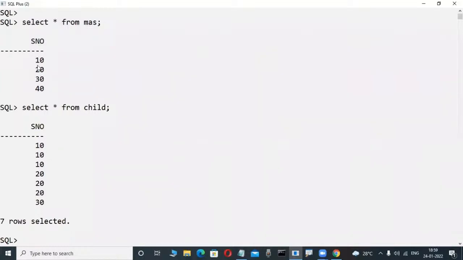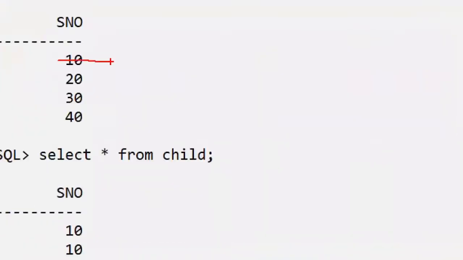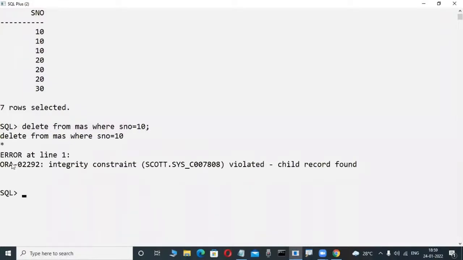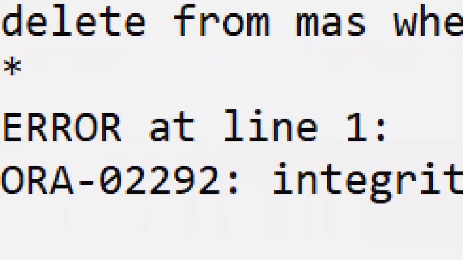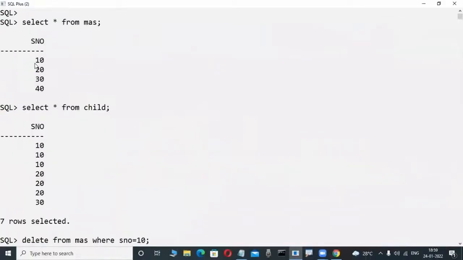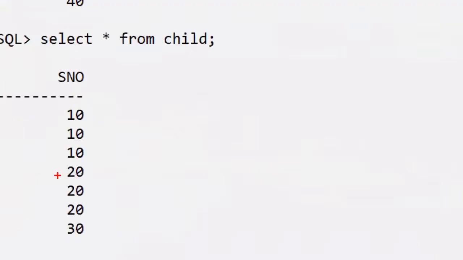Now I try to delete some record. Up to now you don't have an idea what delete is and what insert is, I'm just checking. Delete from master where s number is equal to 10. It won't work, because that 10 is already available in the child table. We are unable to delete, and the error says child record found. This 10 is available many times in the child table.